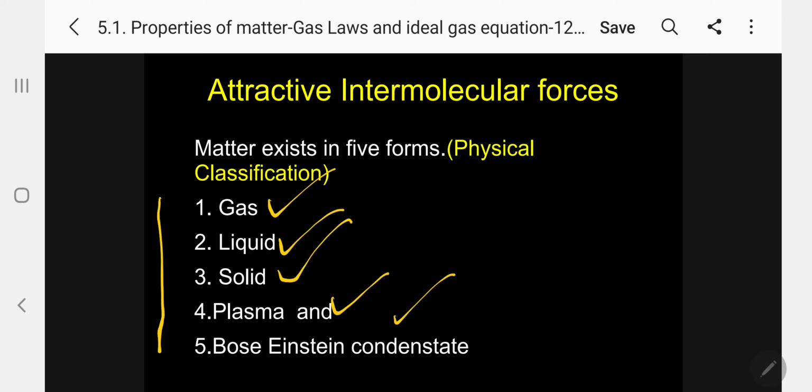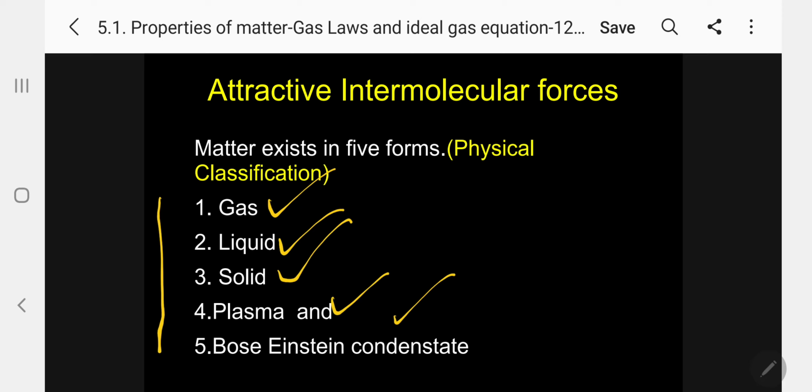All these I have already discussed in detail in unit 1. Under the chemical classification, we have molecular element, atomic element, molecular compound, then mixtures. But in this case, as I already told you, I am going to concentrate only on gas and liquid.